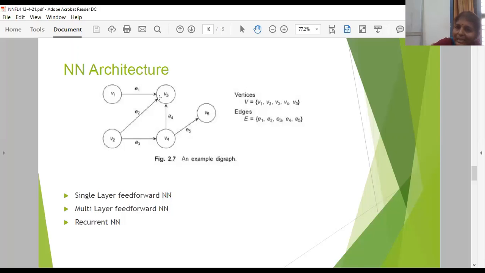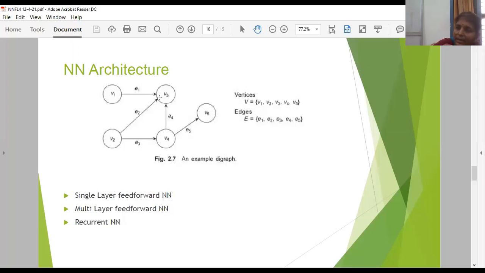So, for the basic NN structure, we have 3 basic models. There are multiple structures, but we will be learning these 3 only. Single layer feed forward neural network, in which you have only 2 layers, input layer and output layer.